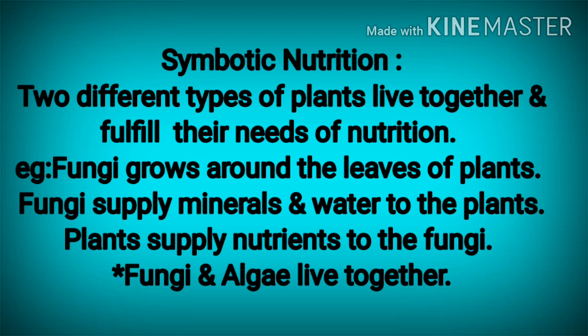Now we will see different types of nutrition in plants. First, symbiotic nutrition. In some cases, two or more different types of plants live together to fulfill their needs of nutrition, protection, support, etc., with each other's help.